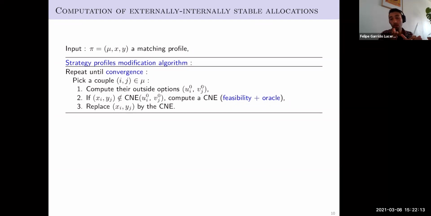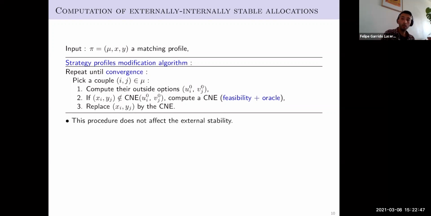Then we do the same with the second couple, the third couple, we compute all the outside options, and we change all the constrained Nash equilibria until the last couple. Once we have finished with the last couple, we have to come back to the first one, because when we change the strategy profiles, we change the payoffs of the players, and therefore we change the outside options. So maybe the constrained Nash equilibrium that we considered for the first one is not a constrained Nash equilibrium anymore at the end of the procedure. So we need to come back and do it again, and we repeat this procedure until convergence.